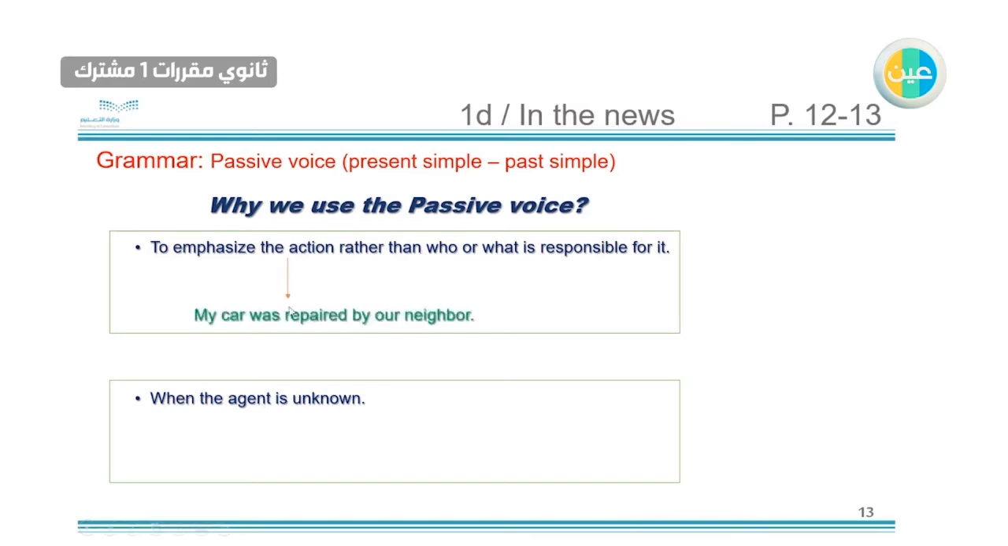So the first example is: my car was repaired by our neighbor. So who did that? It is our neighbor who repaired the car. Because of that we use the passive voice, because we care more about the action. When the agent is unknown, like we don't know who did it: his house was broken into last night. Someone got into the house and maybe stole things, but we don't know who that person is. We use the passive voice.